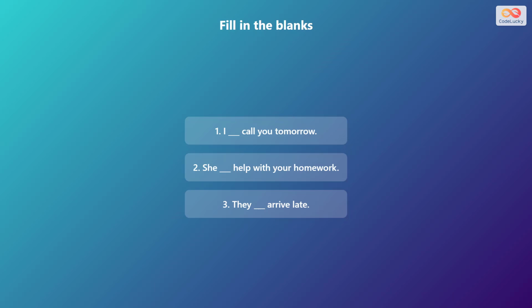Complete these sentences with will. I will call you tomorrow is pure future. She will help with your homework is offer. They will arrive late is prediction.